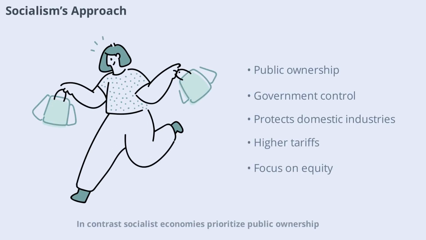In contrast, socialist economies prioritize public ownership and government control over key resources. Trade policies in socialist countries often reflect a desire to protect domestic industries and ensure equitable distribution of wealth. This can mean higher tariffs, import quotas, and more state involvement in trade negotiations. Countries with socialist systems may be more cautious about opening their markets, focusing instead on self-sufficiency and social welfare. These priorities shape their unique approach to global trade.